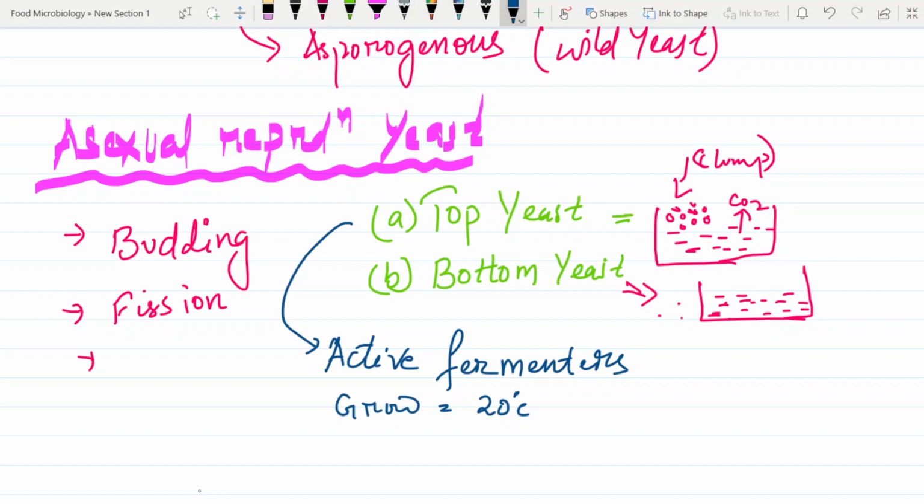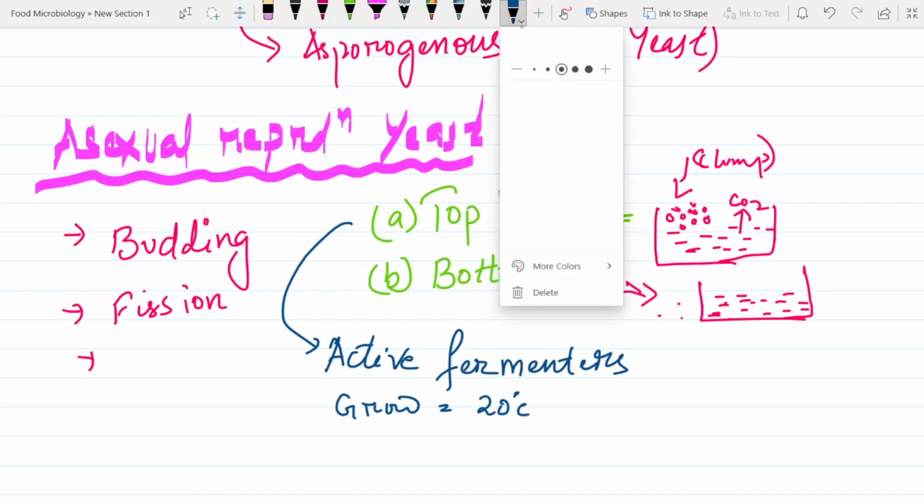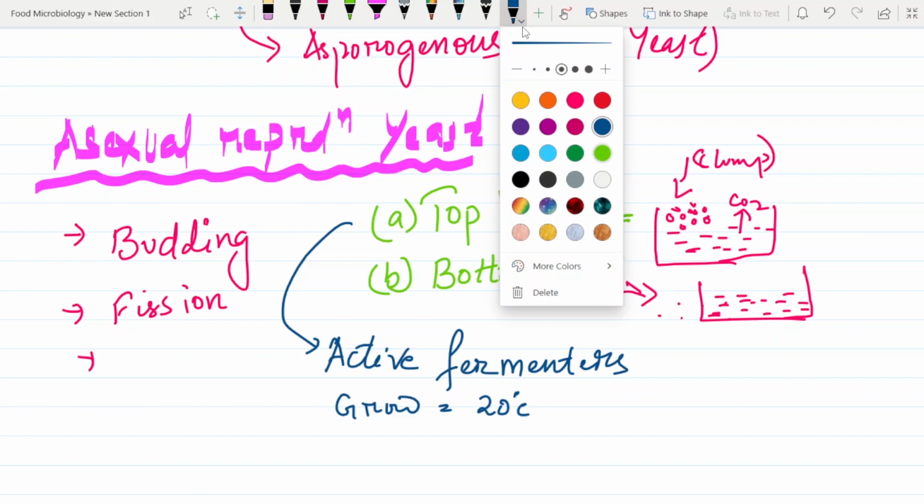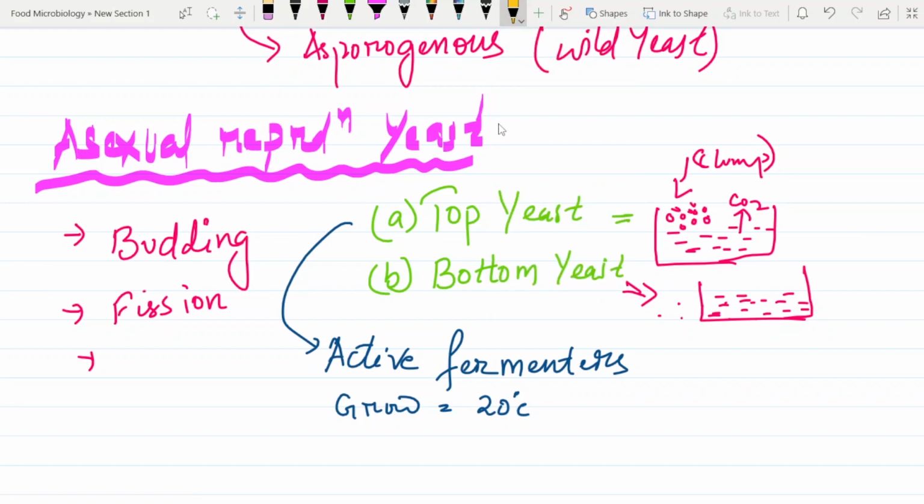I'll change the color, so it becomes a little bit easier on the eye. And about bottom yeast, these bottom yeast actually are the best fermenters. Understand? Top yeast are active fermenters, they grow rapidly at 20 degrees Celsius, and these bottom yeast are the best fermenters. Simple as that.